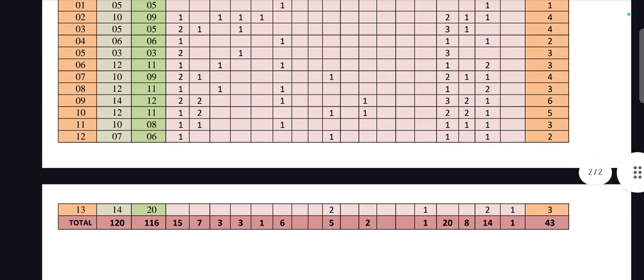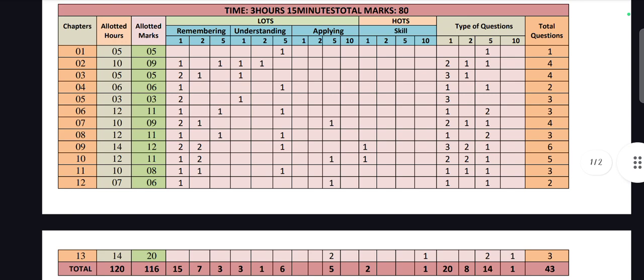Next is sixth chapter, they will ask 11 marks, that is 1 question in 1 mark in remembering, 1 question of 5 marks in remembering, and 1 question of 5 marks in understanding, so total 11 marks, means 3 questions there, means here in chapter 8 they will ask 3 questions, total 11 marks they will ask from this chapter 8.